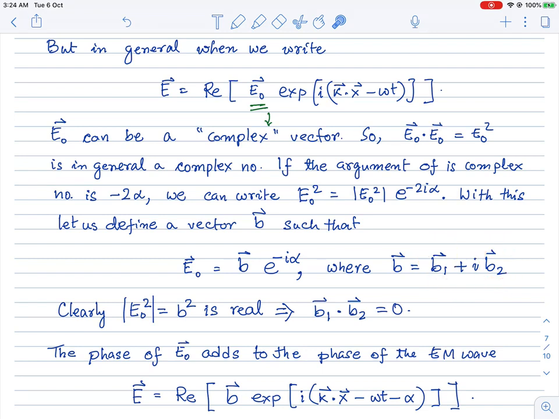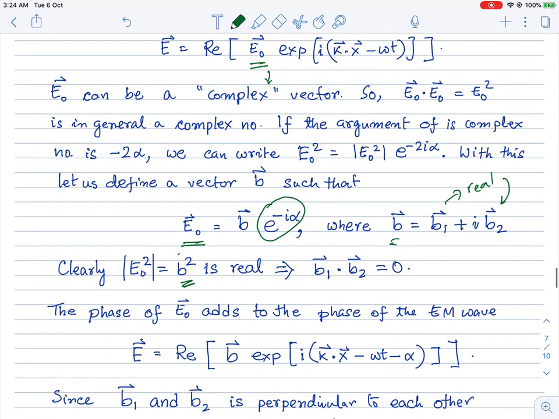If it is a complex vector, I can write it as a combination of two real vectors, b1 and b2, which are real. So any complex vector I can write in this way. Also, I have taken this phase out, so that if I take E0 dot E0, it will come out to be b squared, which needs to be real.